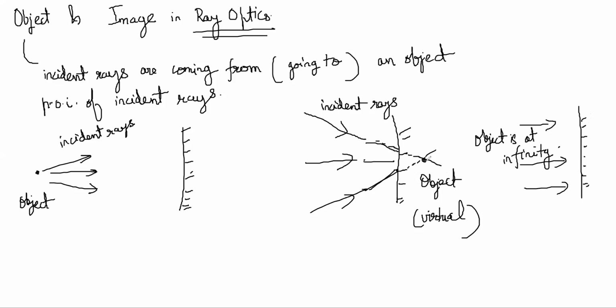Now similarly for image, you'll say the same thing. It is the point of intersection of all the reflected or refracted rays, whatever happens afterwards, all the rays that are emerging out of the optical system.